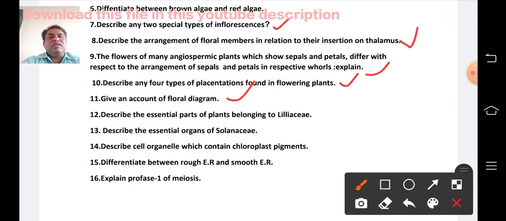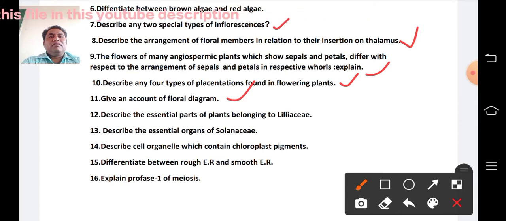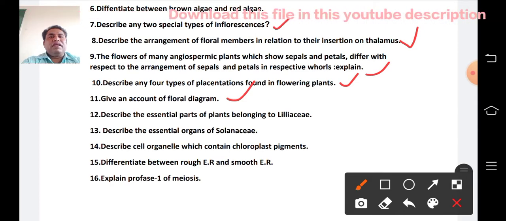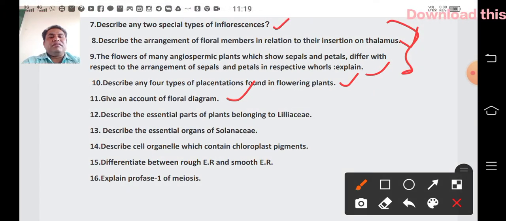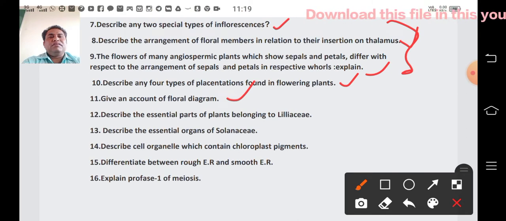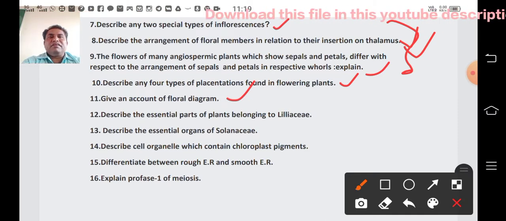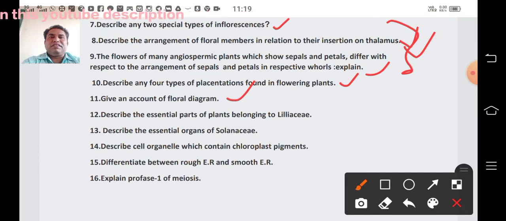So now these, up to 7, 9, 10, these question answers are present in the second unit. Describe any 2 types of special types of inflorescence.